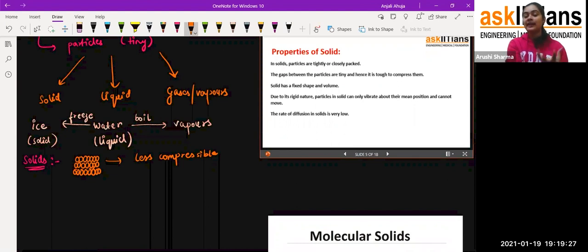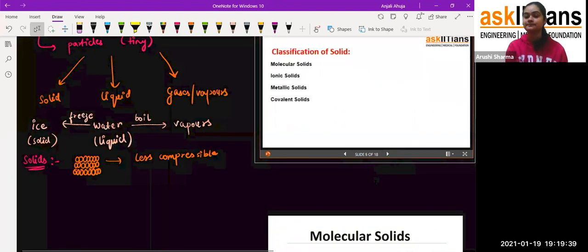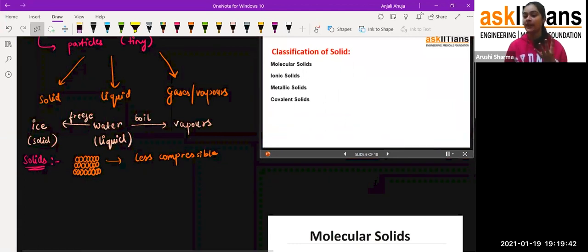Now, my very dear students, we are going to discuss the classification of solids. Solids are classified into different types. We have four types of solid. First is the molecular solid, second the ionic solid, third the metallic solid, and fourth the covalent solid. Now we'll see how they differ from each other.